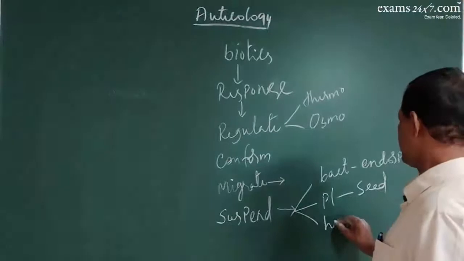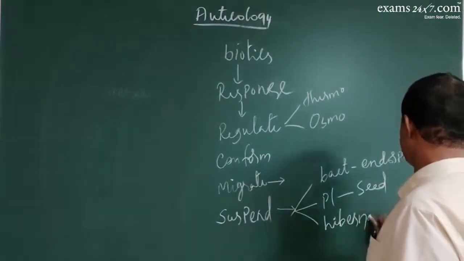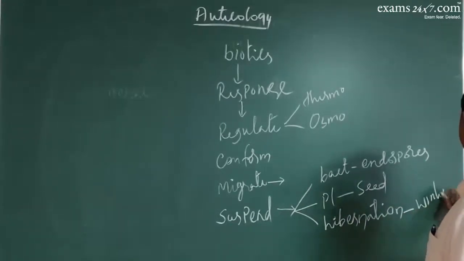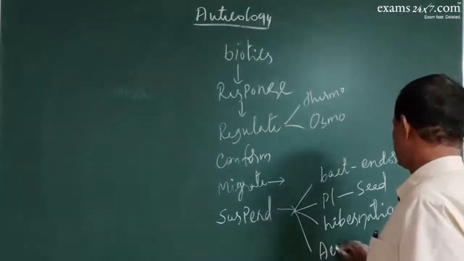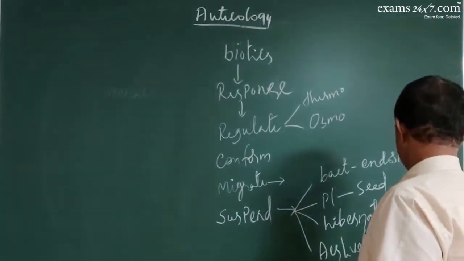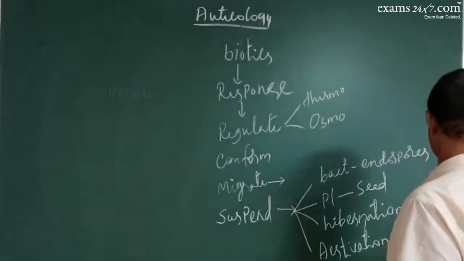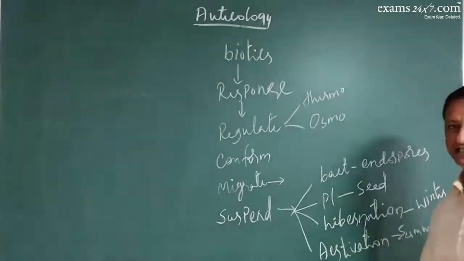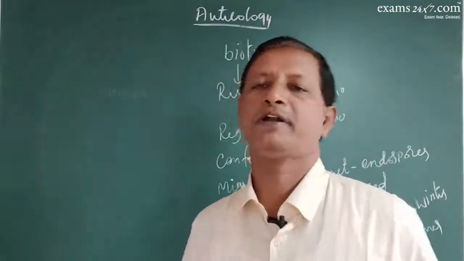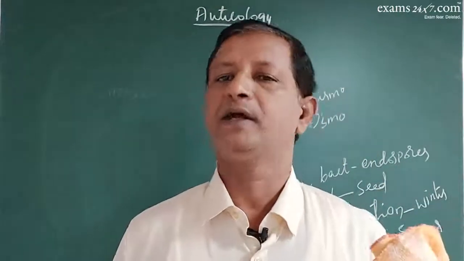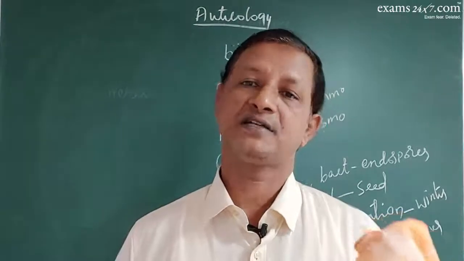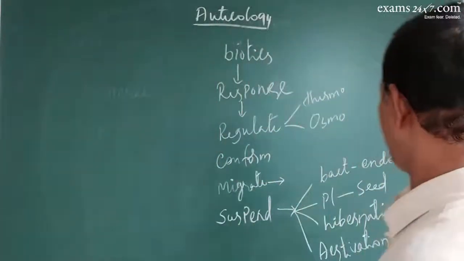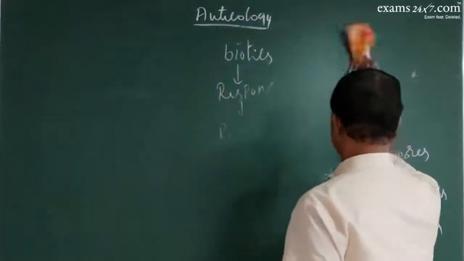In animals, they undergo hibernation during the winter, called winter sleep, and estivation during summer, called summer sleep. So by all these methods, organisms remain dormant. Dormant means no activity, zero activity, and just pass the time. Whenever the conditions become all right, they revert back and carry out life activities.